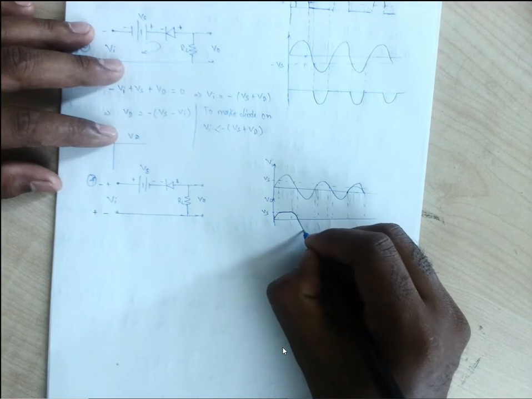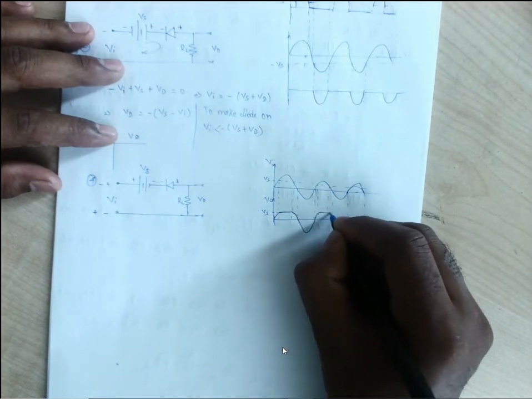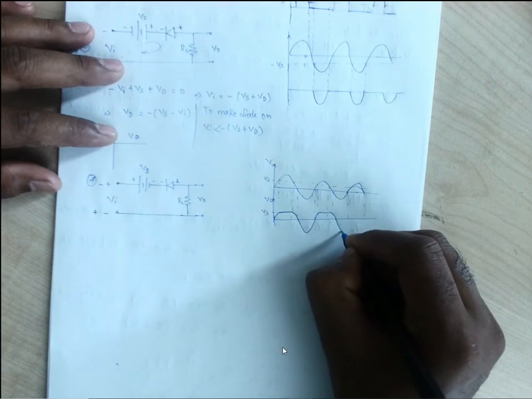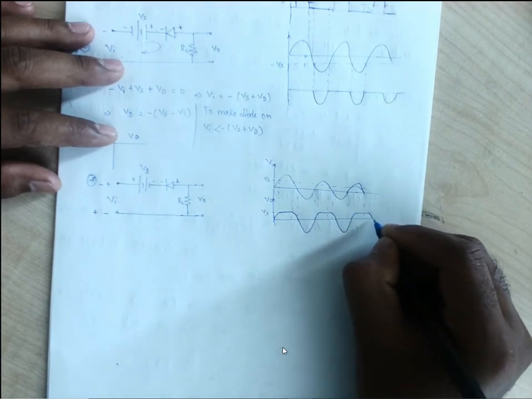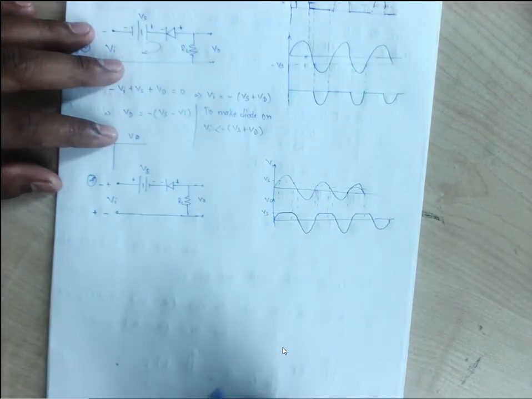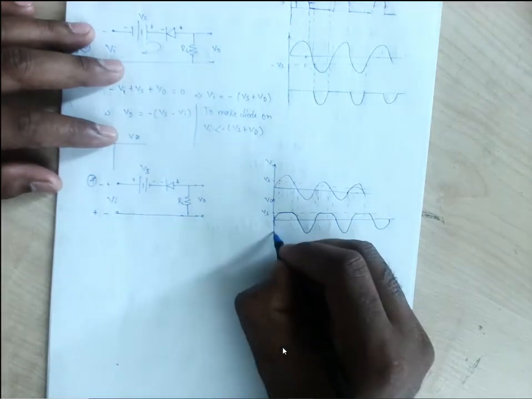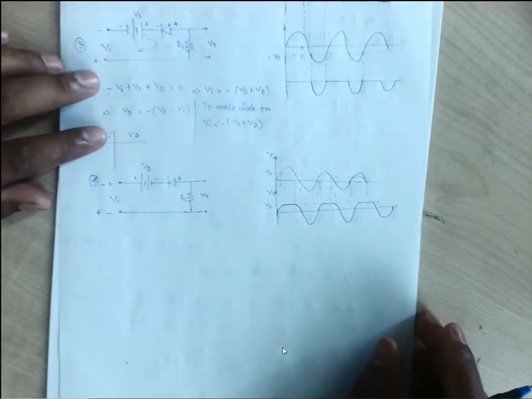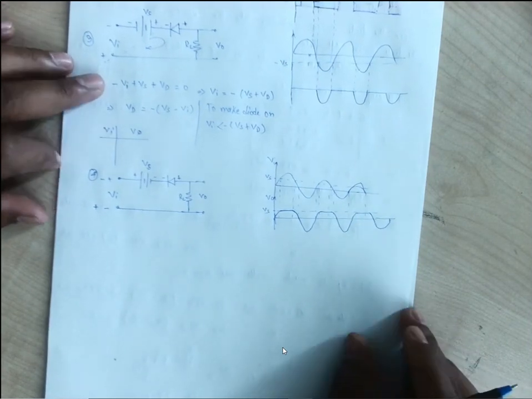There is no problem with the negative half, only this part will get clipped off and we will have our output like this. This is equal to Vs. Anyone having any doubt on this?